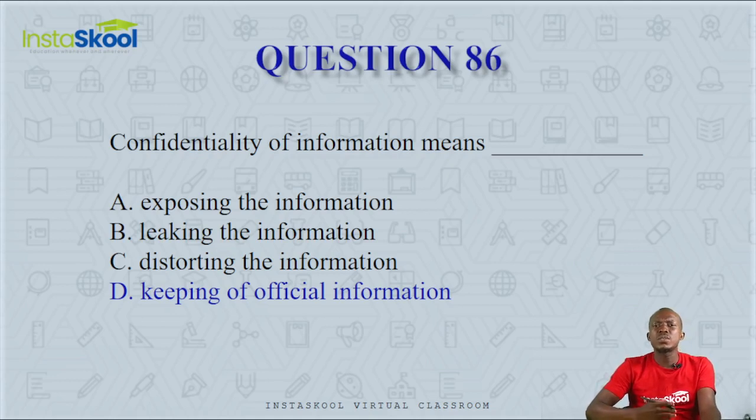Confidentiality means how important, how sacred information is, and something that is important, something that is sacred has to be kept properly. So you don't expose what is confidential, you don't leak it either, and you don't distort it or change it. Rather, you keep the information. So the correct answer is option D.